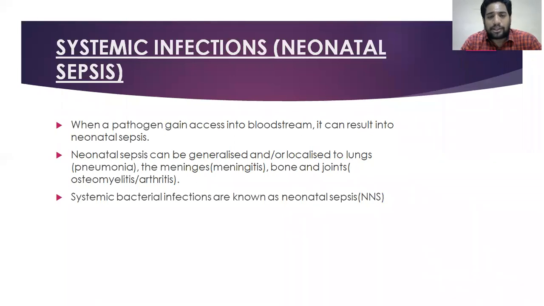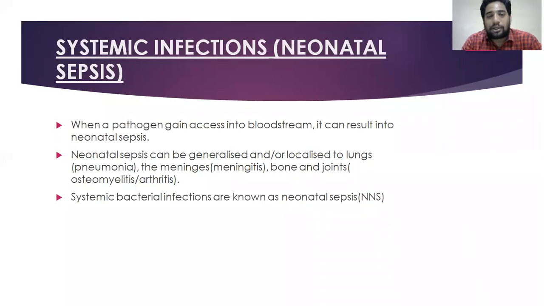Neonatal sepsis can be generalized, with the whole body involved, or it can be localized to an organ like the lungs. In the lungs we call it pneumonia. In the meninges we call it meningitis. If it involves bone, osteomyelitis; if it is joints, arthritis. Among systemic infections, systemic bacterial infections are specifically known as neonatal sepsis.